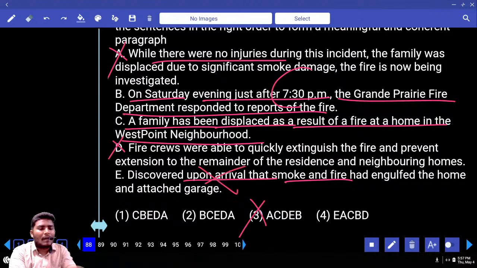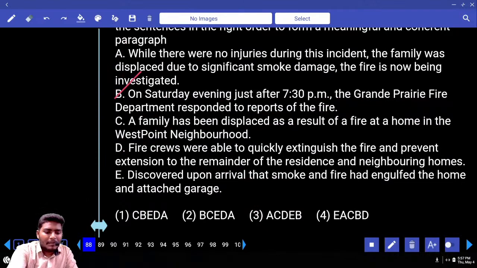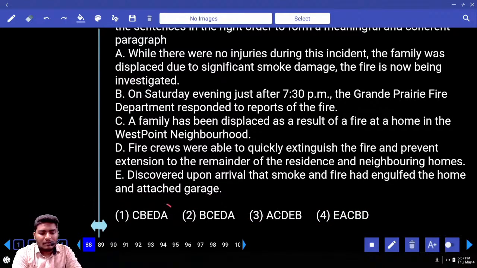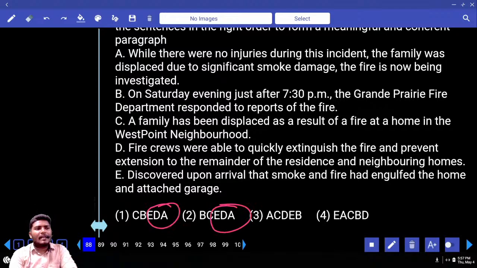So you cannot use the words upon arrival. So your starter must be only B or C. That means 2 or 1. Can you find anything that is common in 1 and 2? What is common in 1 and 2? Finalize the answer with CB or BC. Huh? Why CB? As a result of fire at home in the West Point.